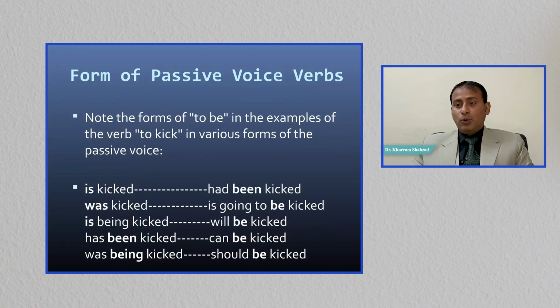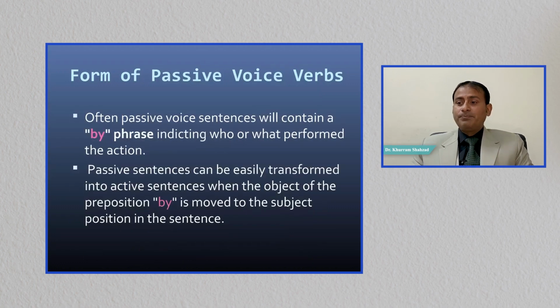So you can have a look at it. Is kicked, was kicked, is being kicked, has been kicked, was being kicked, had been kicked, is going to be kicked, will be kicked, can be kicked, or should be kicked. Often passive voice sentences will contain a by phrase indicating who or what performed the action. If you want to tell in the passive voice who did the action, you can use the by phrase. Otherwise, there is no need of the by phrase.